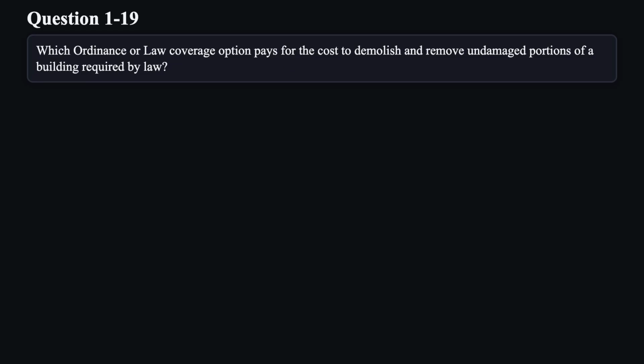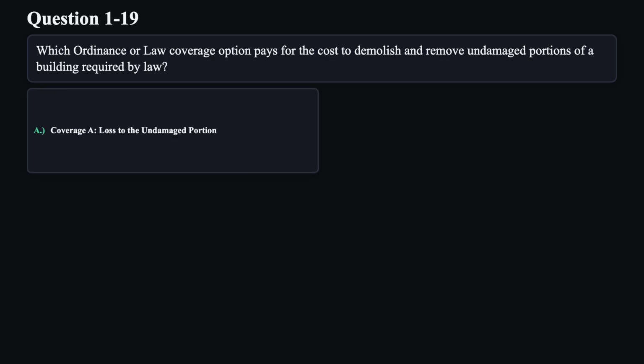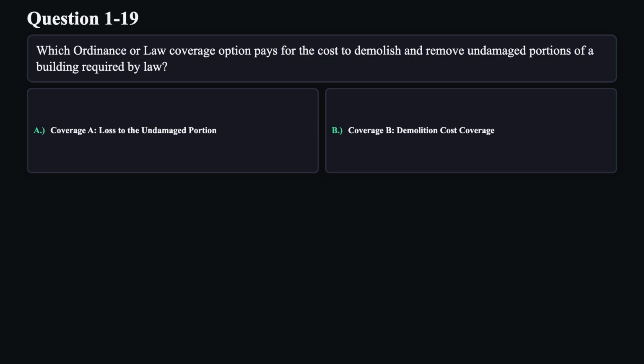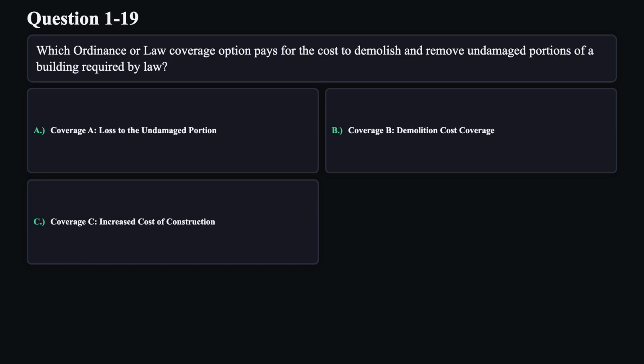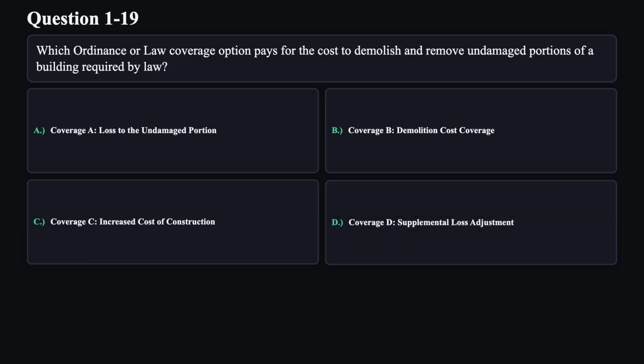Question 19. Which ordinance or law coverage option pays for the cost to demolish and remove undamaged portions of a building required by law? A. Coverage A, loss to the undamaged portion. B. Coverage B, demolition cost coverage. C. Coverage C, increased cost of construction. D. Coverage D, supplemental loss adjustment.